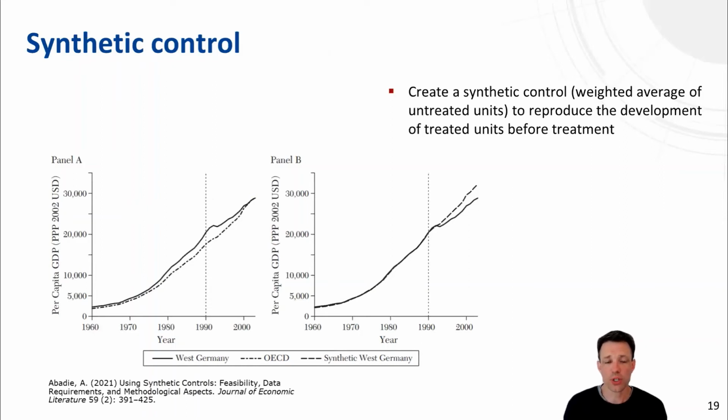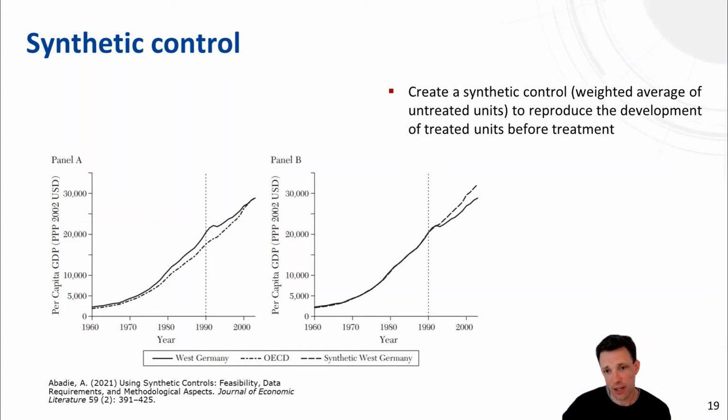The third approach, which is very similar to difference in difference in many respects, is synthetic control, and that's useful in a setting where you have fewer observations but rather long time series. Here is an example where we want to determine the causal effect of reunification in Germany on GDP.